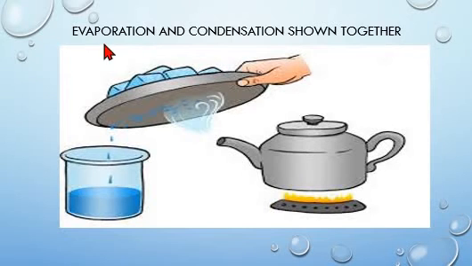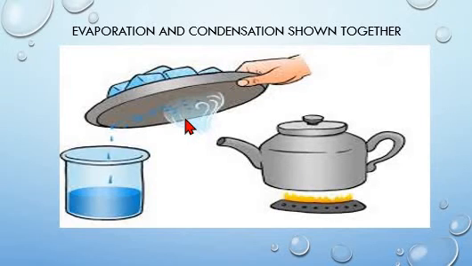Now, in the next picture, you can see both evaporation and condensation together in the same picture. You can see water boiling in this kettle. This boiling water is changing into steam or water vapor, which is evaporation.